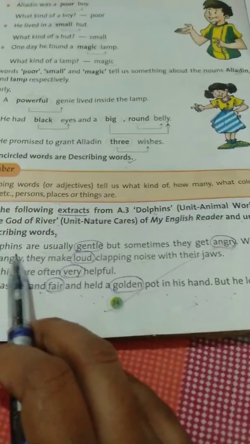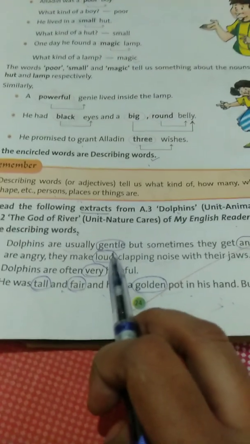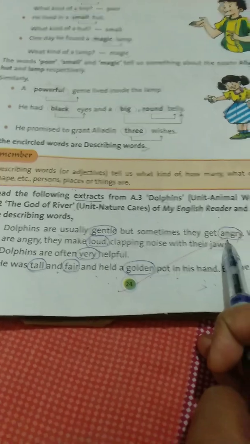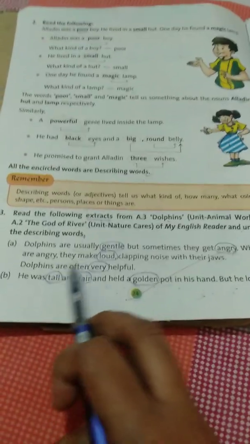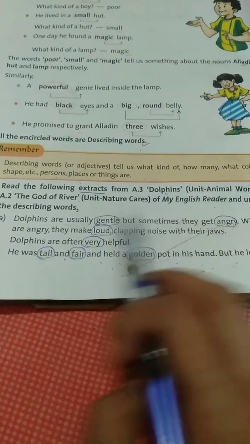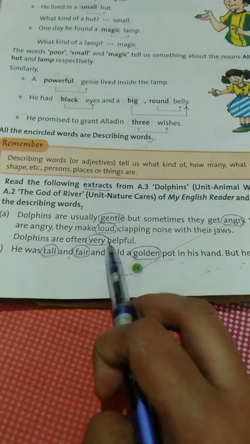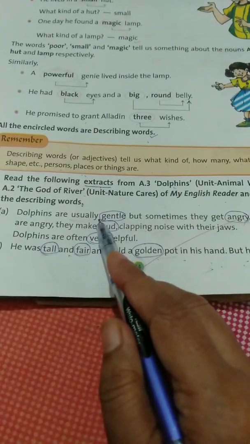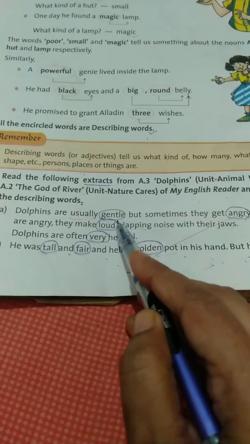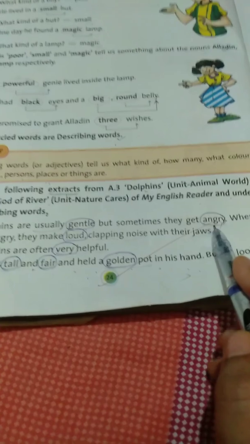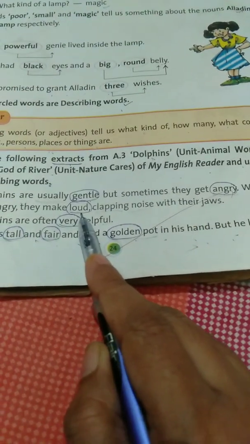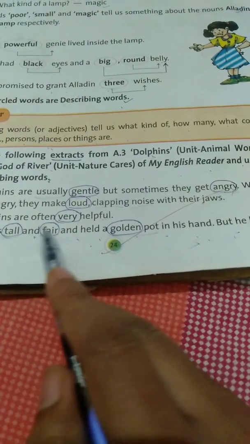Okay. The first one is, dolphins are usually gentle, but sometimes they get angry. When they are angry, they make loud clapping noise with their jaws. Dolphins are often very helpful. So, the first describing word is gentle. You underline or encircle this one, gentle. Second one is angry. Then third one is loud. And fourth one is very.